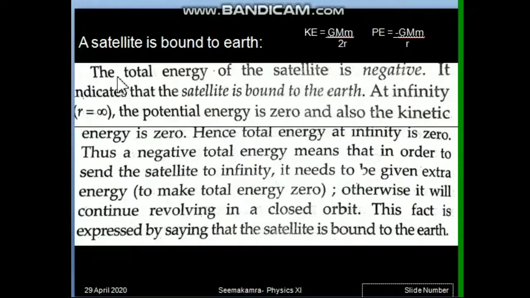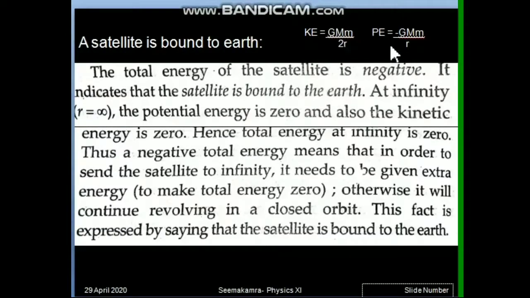So let us understand this small fact here, that a satellite is bound to Earth because the total energy of the satellite is negative. So it indicates that the satellite is bound to Earth. Now, if we take the satellite to infinity, meaning r distance is infinity, then potential energy and kinetic energy both have the distance in the denominator.